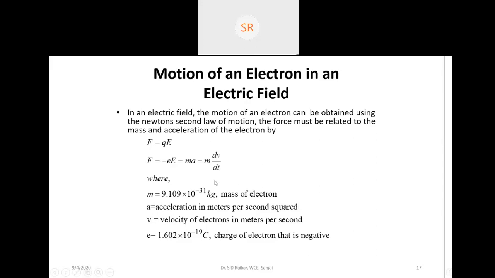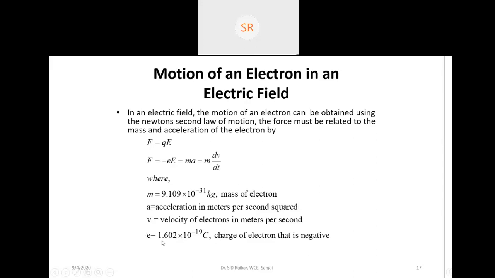They are interrelated. We can write in terms of a velocity, or we can write in terms of a potential there. So generally we say that e is your charge, 1.602 into 10 power minus 19 coulomb. But if you consider the one electron volt, in that case the volt will be one volt.